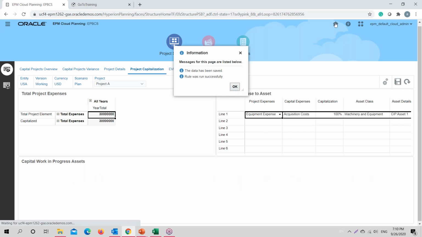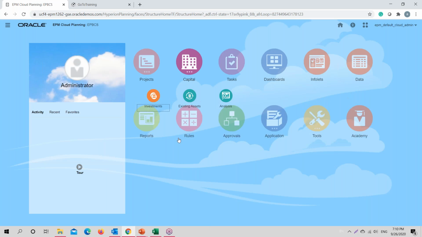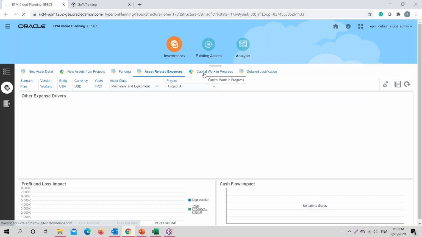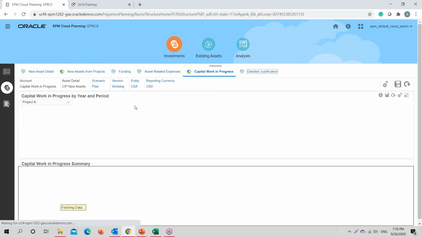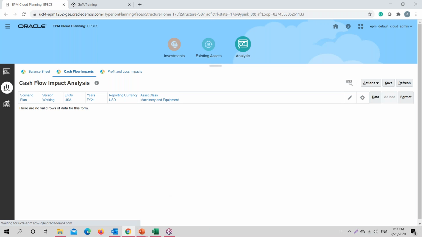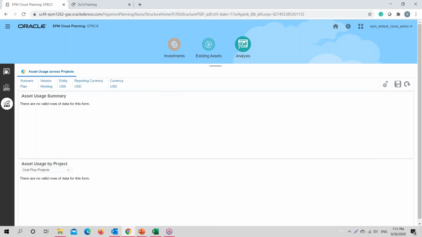Okay, so if I move to capital module, we could see that same expenses being reflected under investment under capital work in progress. So for this particular project A, we have the total expense for this particular machinery calculated. If I go to detail analysis, it will provide you with all the information for the balance sheet with regard to the expenses being incurred. Okay, so this is how it takes care of all the calculations within the application.